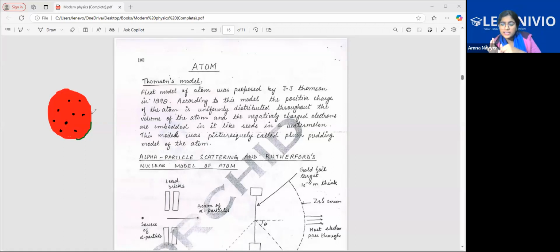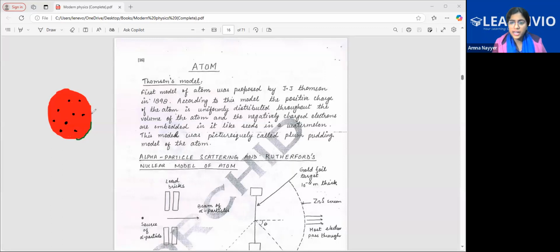And the way the seeds are embedded in it, the electrons are embedded within the positive charge. It was also named the plum pudding model. The way pudding is there and plums, raisins, these materials are present on top of it. So pudding is like the positive part, and the plums, raisins and dry fruits are the electronic charge. This was accepted initially because J.J. Thomson proposed this.